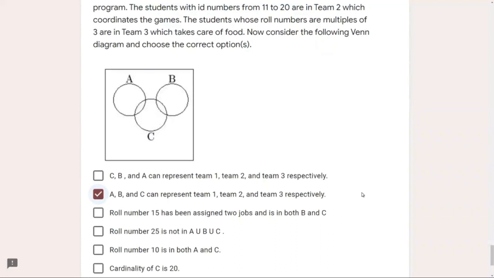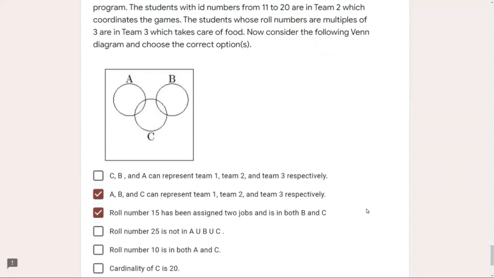Now, roll number 15 has been assigned 2 jobs and is in both B and C. That means roll number 15 must lie between 11 and 20, and roll number 15 must be a multiple of 3. Is it? That is true. Yes, it is. So option number 3 is also correct.